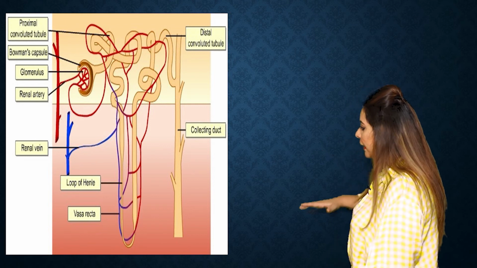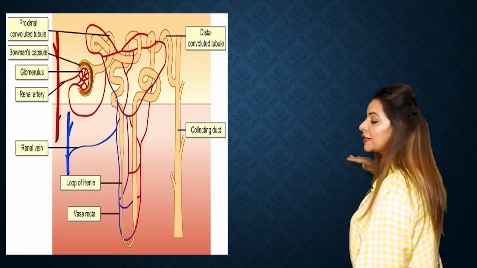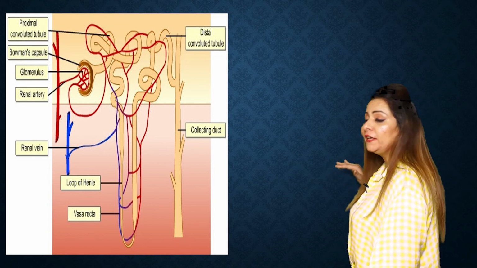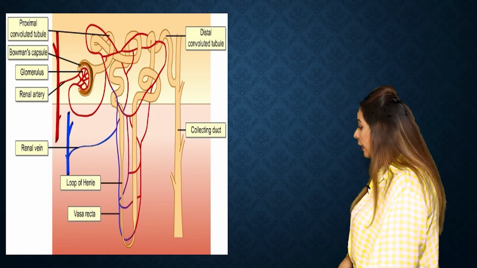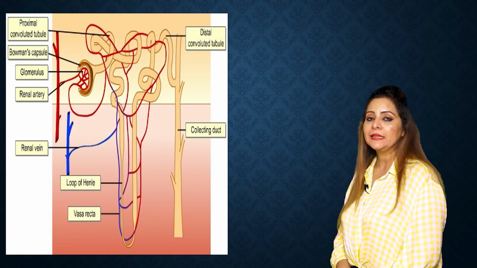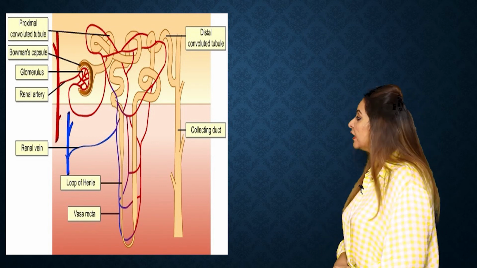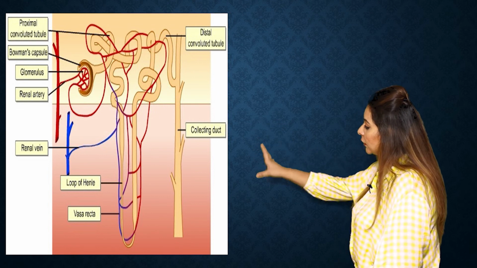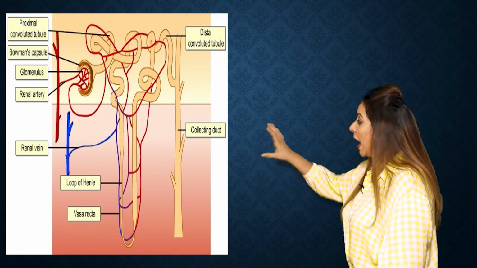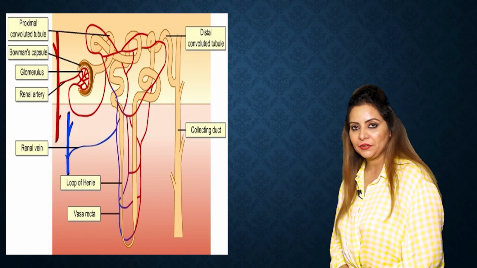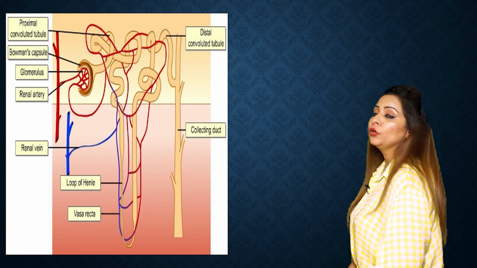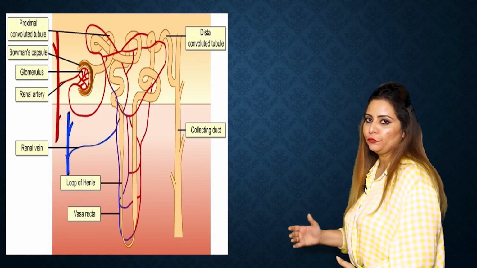The upper region lies in the cortex of the kidney and the lower portion lies in the medulla. The vessel which surrounds the whole nephron is the capillary. This is how you're going to label the nephron.